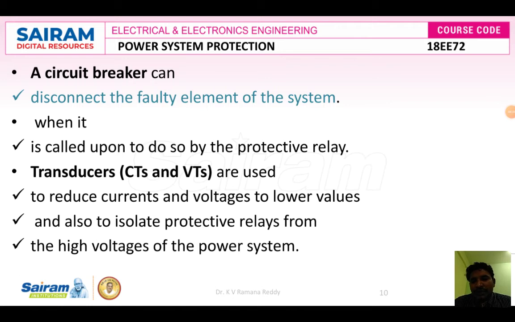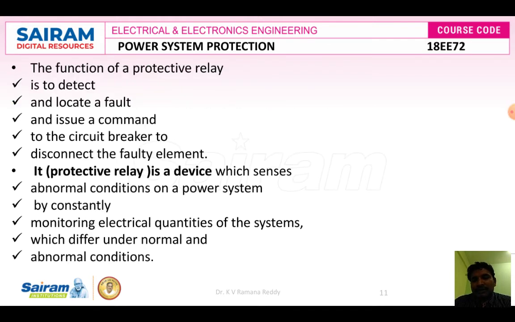A circuit breaker can disconnect the faulty element of the system when it is called upon to do so by the protective relay. If a relay gives a signal to the circuit breaker, it makes and breaks the circuit, isolating the faulty section from the healthy section. The current and voltage transformers are used to reduce the currents and voltage to lower values, and also to isolate the protective relays from the high voltage of the power system during short circuit conditions. Therefore, the function of a protective relay is to detect, to locate, and to issue a command signal to the circuit breaker to make and break the circuit, and to isolate the faulty section from the healthy section.